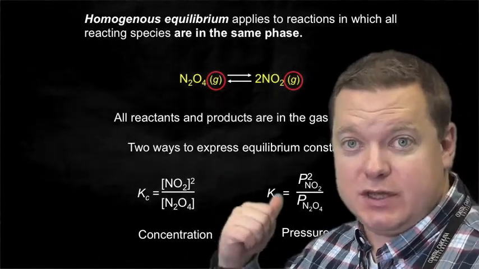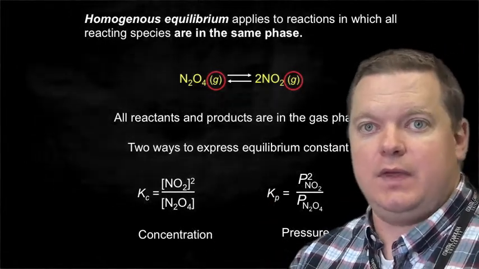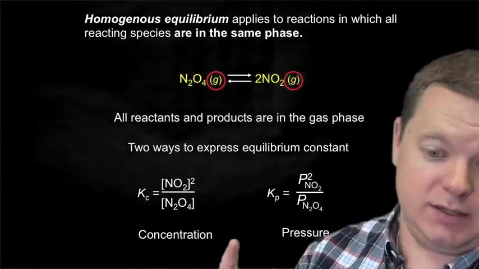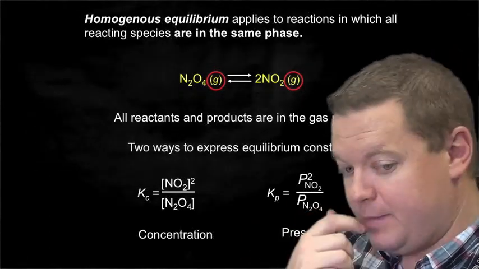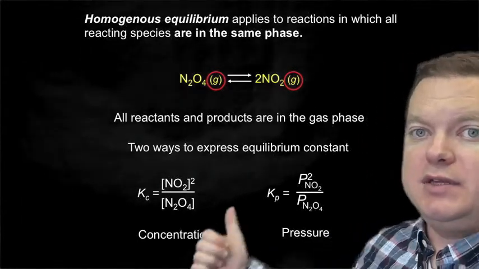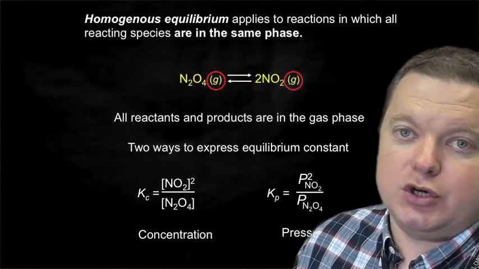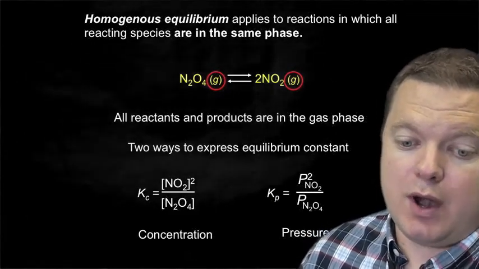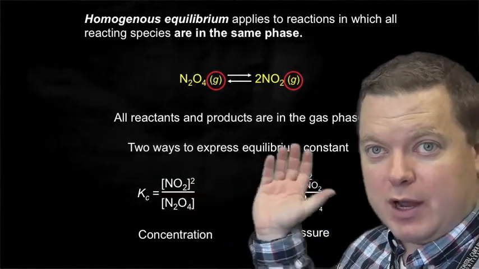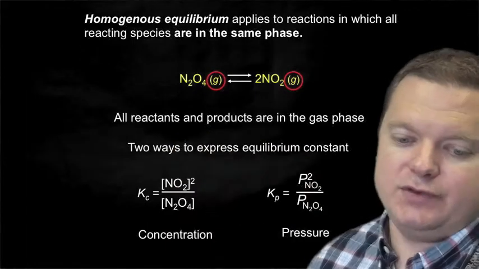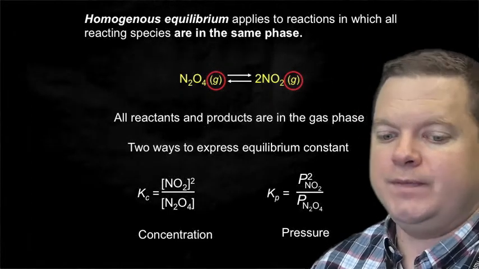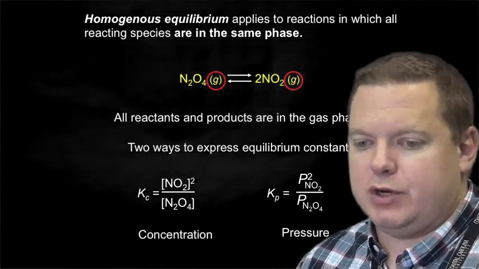So we can then express this one as either what we call Kc, the equilibrium constant in terms of concentration, which is the concentration of the products, in this case NO2 squared, divided by the concentration of the reactant, N2O4, or the equilibrium constant in terms of the pressure: the partial pressure of NO2 squared divided by the partial pressure of N2O4. So if we're homogeneous and it's a gas phase, we can talk about these two different types of equilibrium: Kc, the equilibrium constant in terms of concentration, or Kp, the equilibrium constant in terms of pressure.